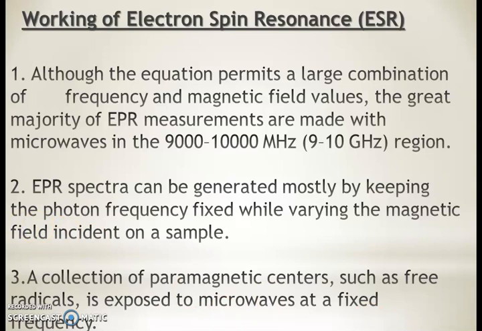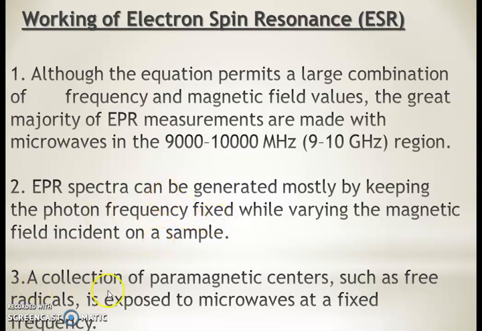Although the equation permits a large combination of frequency and magnetic field values, the great majority of EPR measurements are made with microwaves in the 9000 to 10,000 MHz region. EPR spectra can be generated mostly by keeping the photon frequency fixed and varying the magnetic field incident on the sample. Here we see the frequency is fixed.